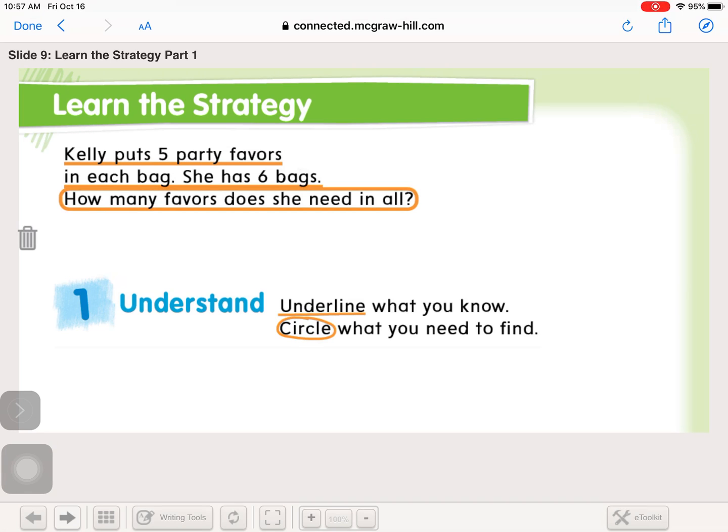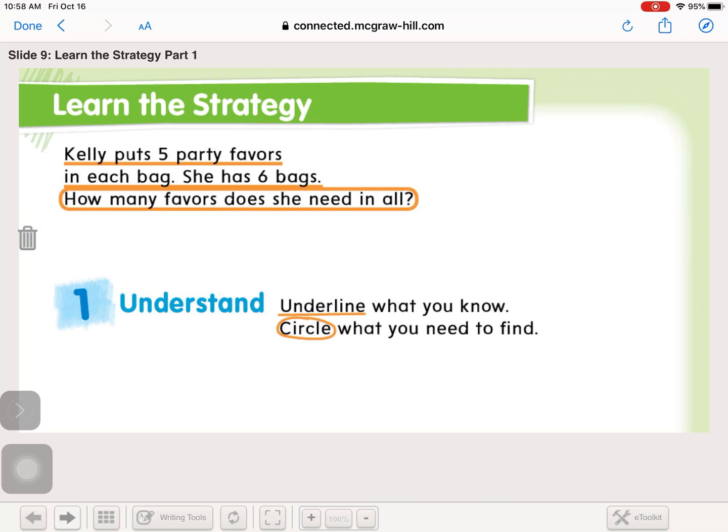All right, so here's our strategy. We're ready for our strategy. Our strategy is looking for a pattern. And it says step 1 is to understand, and we're going to underline what we know and circle what we need to find. We really need to pay close attention to what our word problem is saying.